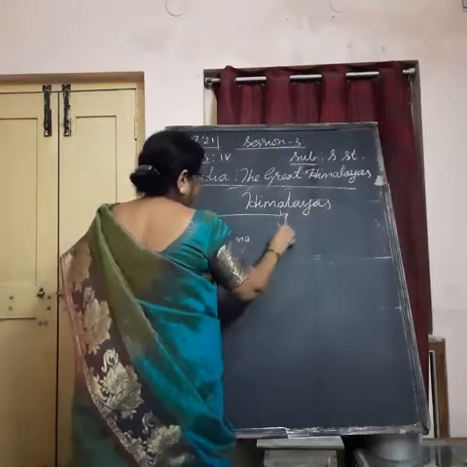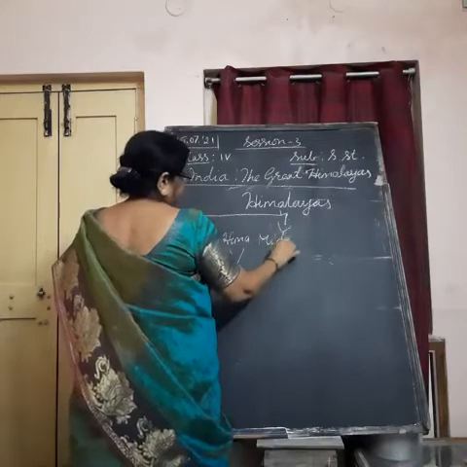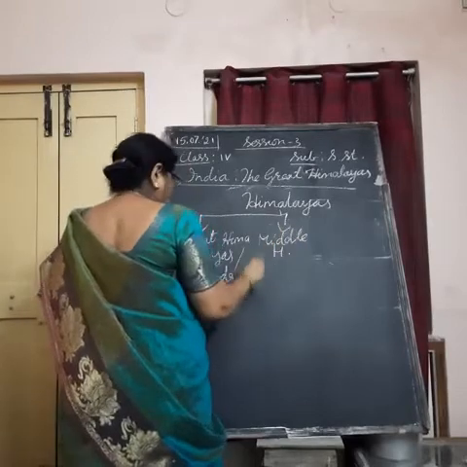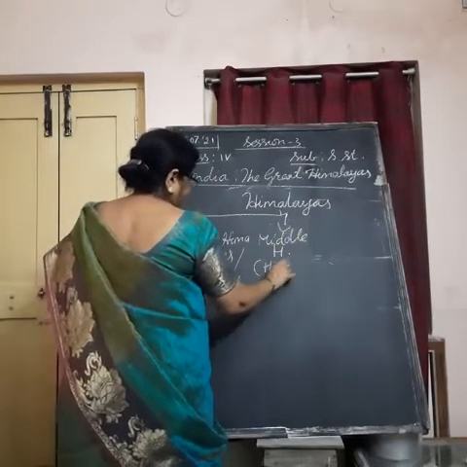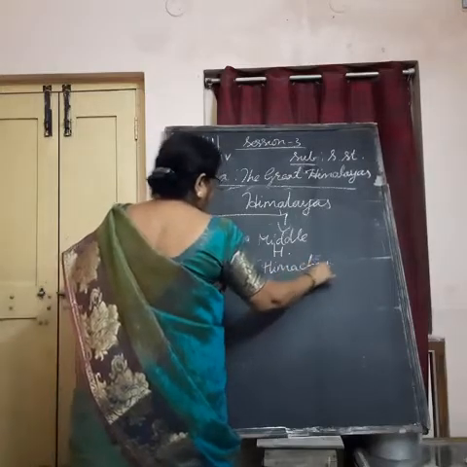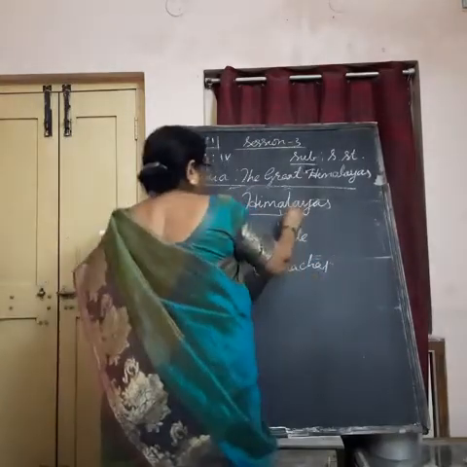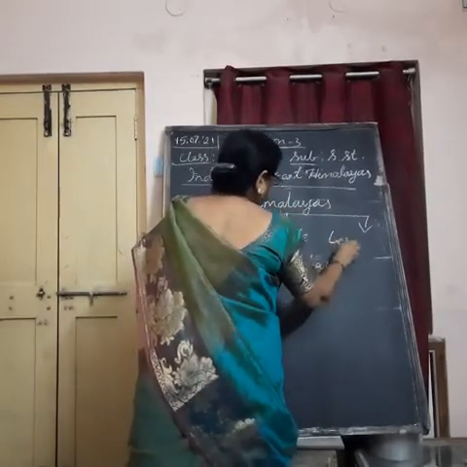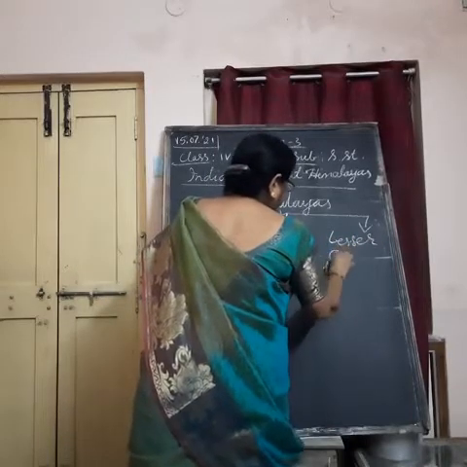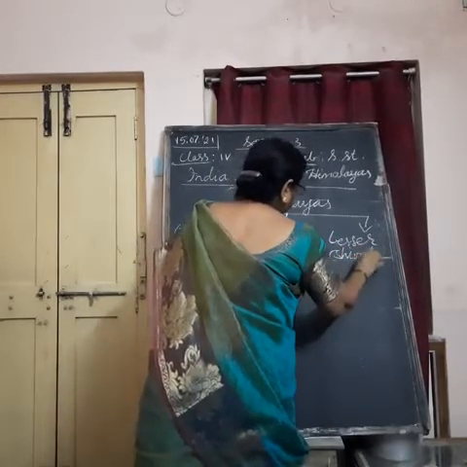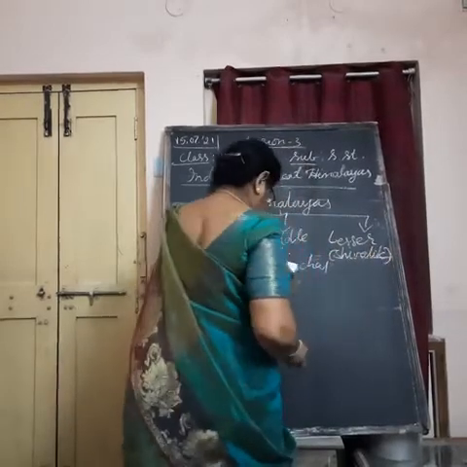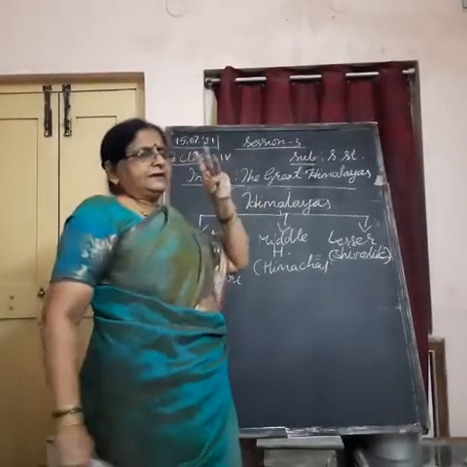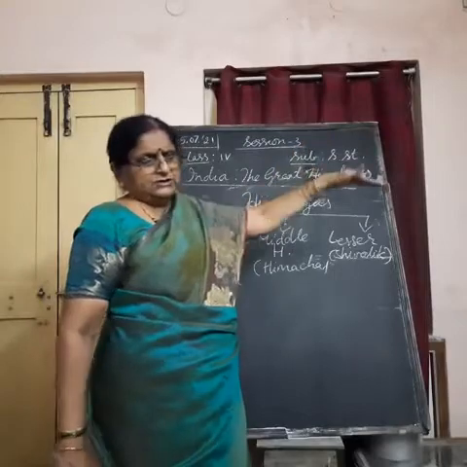And second one is Middle Himalayas. Middle Himalayas, they are called Himachal. Then the third range of mountains in the Himalayas is the Lesser Himalayas, which are called the Shivalik range. Okay.